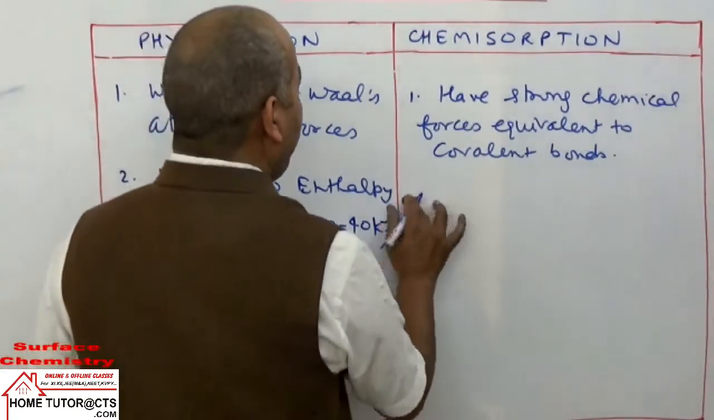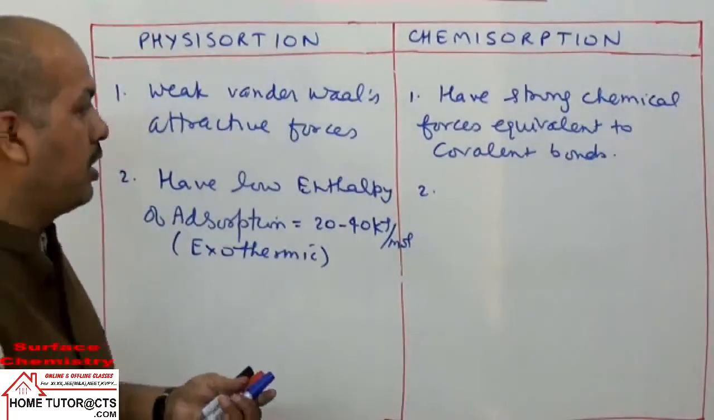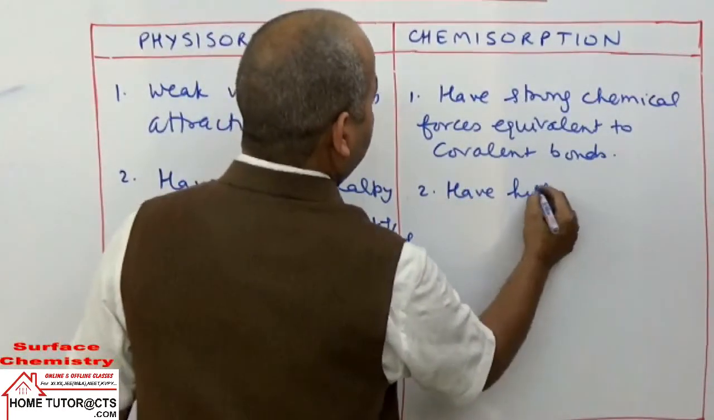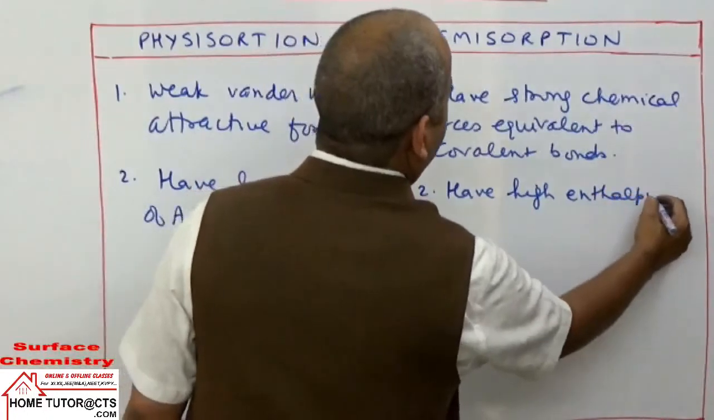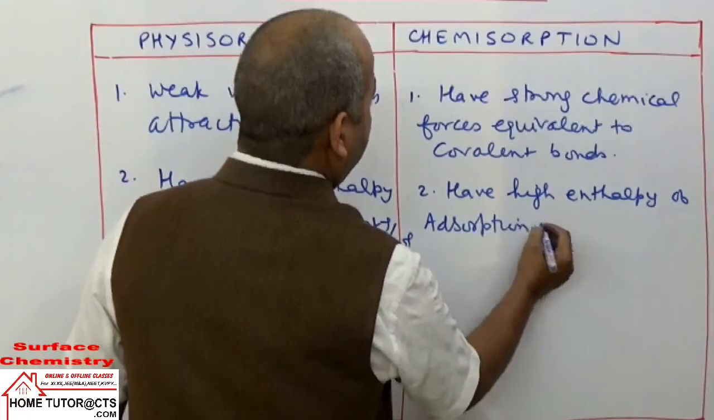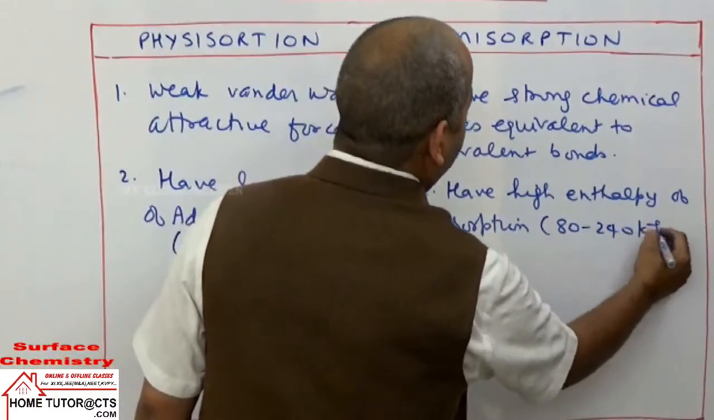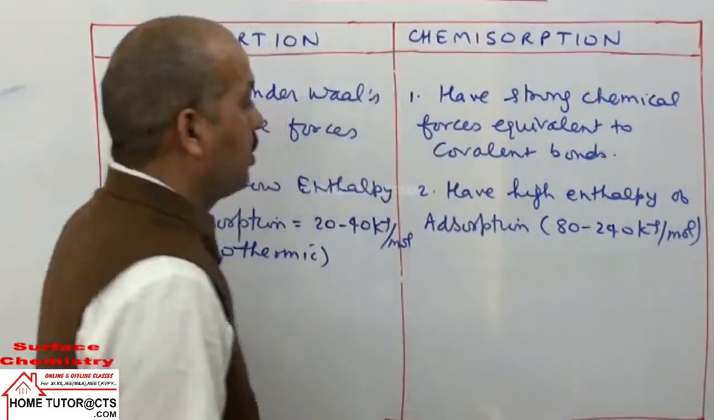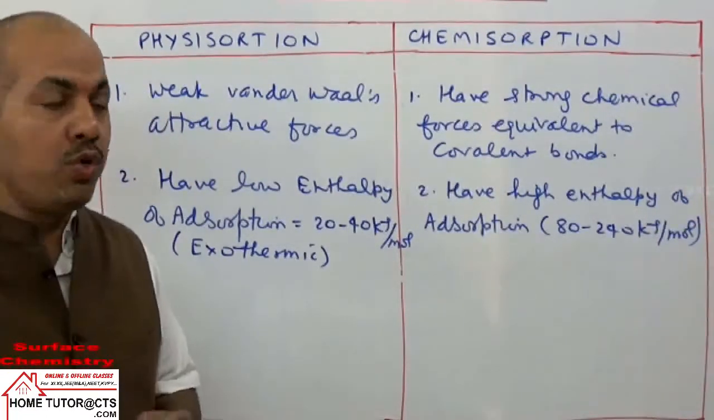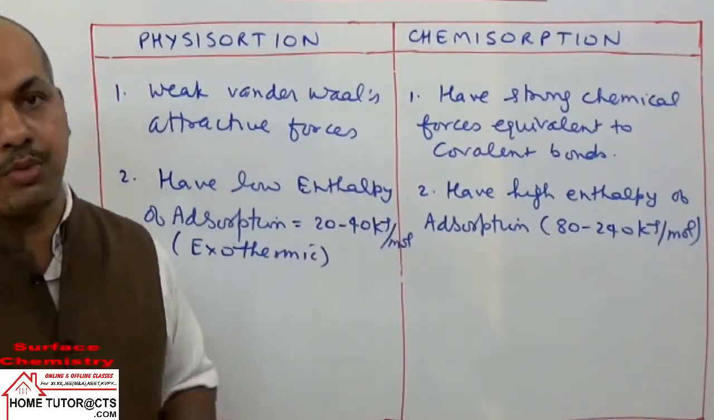Here, because of strong chemical bond formation, or strong interactions, they have high enthalpy of adsorption in the range of 80 to 240 kilojoule per mole. This chemisorption has high enthalpy of adsorption.